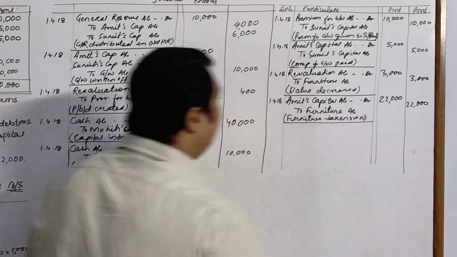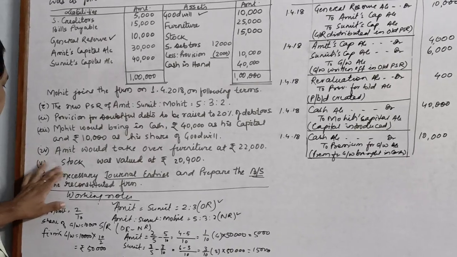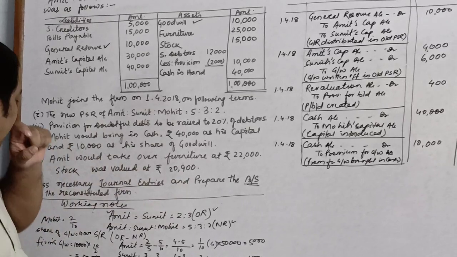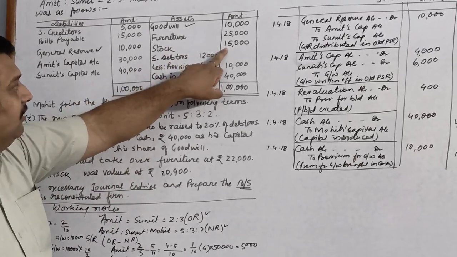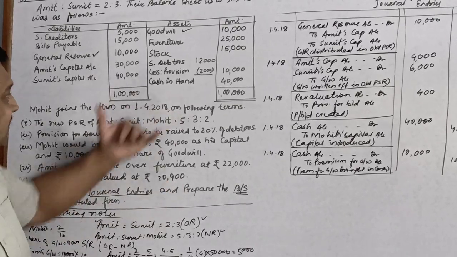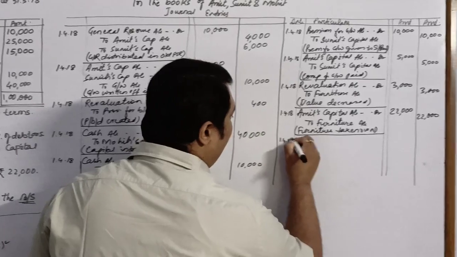Now after this we will move to the next and the last adjustment, which says that stock was valued at rupees 20,900. So we will compare what was the value of stock earlier, 15,000, and what is the new value, 20,900. That means the value of stock has increased. So if it is increasing, what should be our entry?